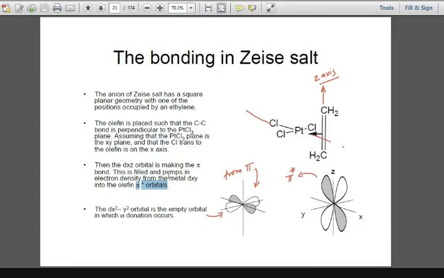of the alkene, right? And the sigma bond, which is usually going to participate in case of Zeise's salt, especially, that will be dx square y square. That will be dx square y square, and that will participate in the sigma bond formation. ठीक है, नेक्स्ट देखते हैं.